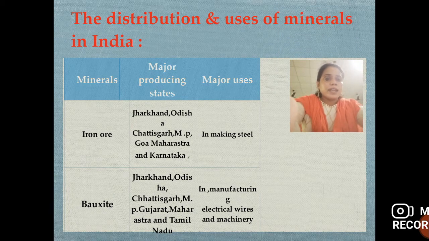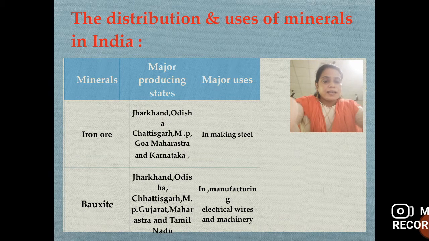The distribution and uses of minerals in India. So where are they found in India? Iron ore. Which states are famous for iron ore in India? Jharkhand, Odisha, Chhattisgarh, MP, Goa, Maharashtra and Karnataka. And what is the use of iron ore? In making steel.